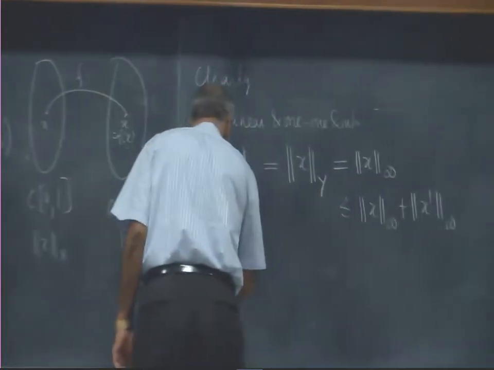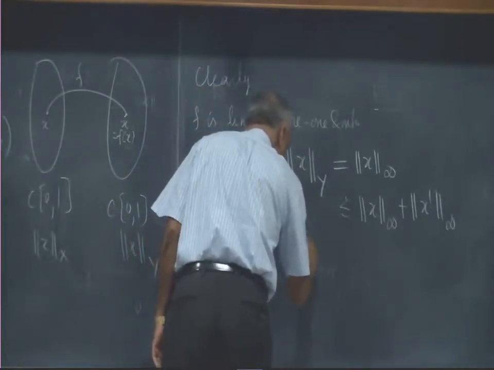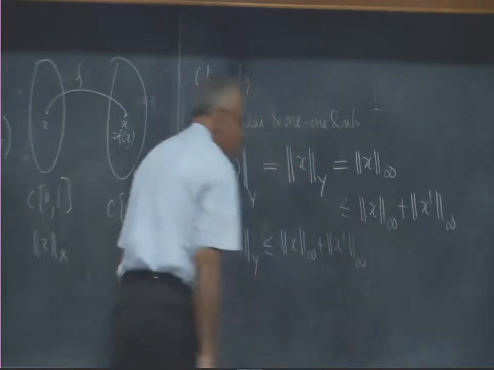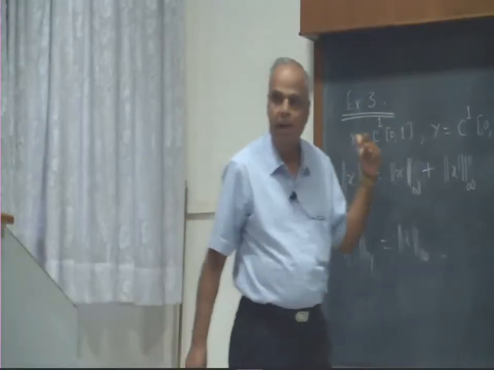So therefore, first of all, the norm of f of x in the y space is less than or equal to the infinite norm of x plus the infinite norm of x prime. But the infinite norm of x plus the infinite norm of x prime is precisely the original length.